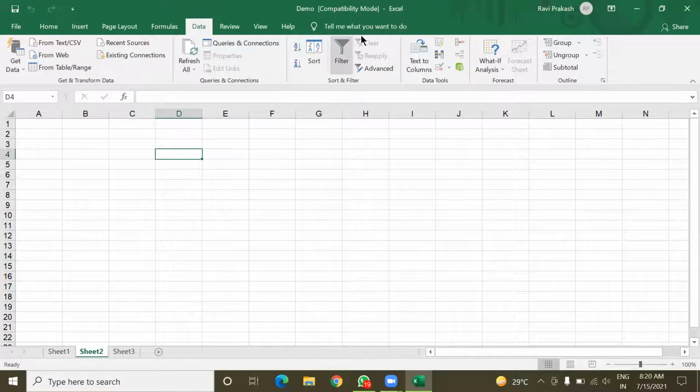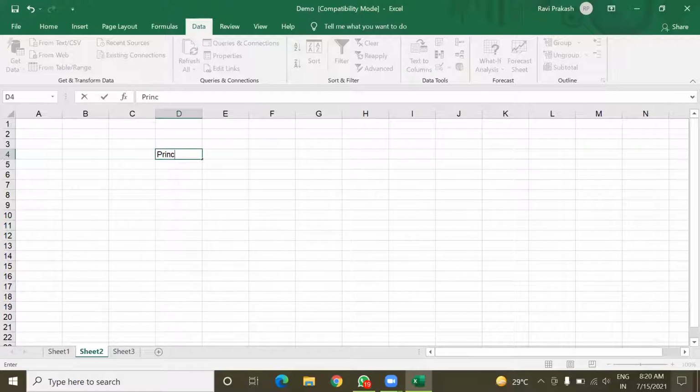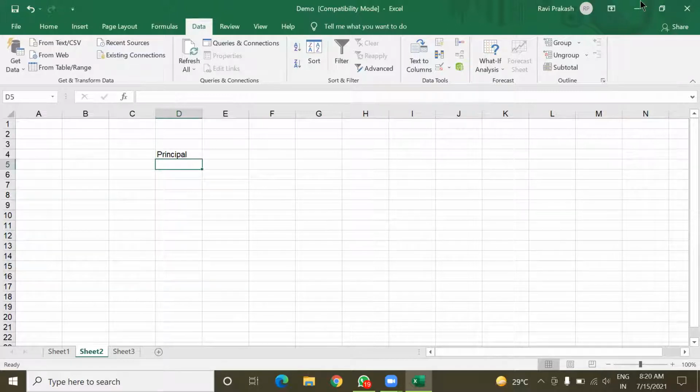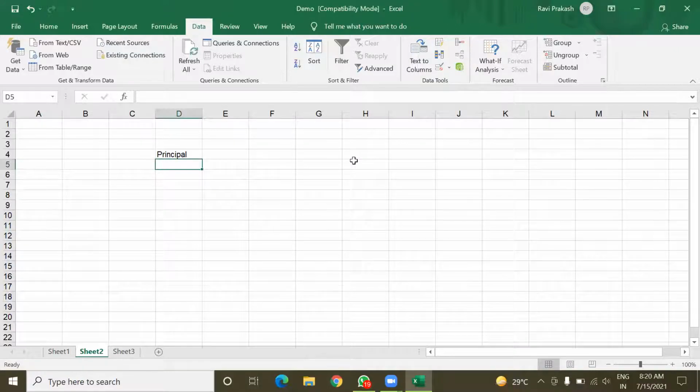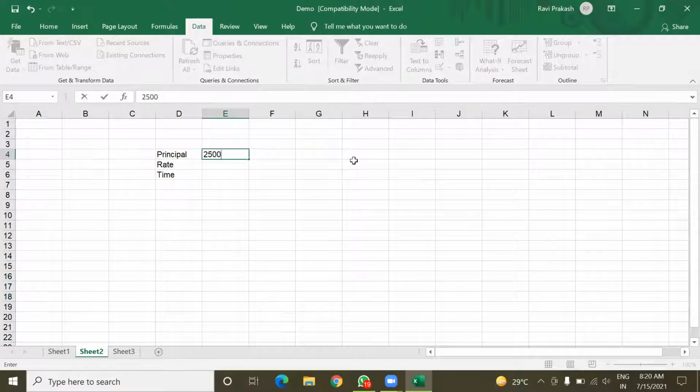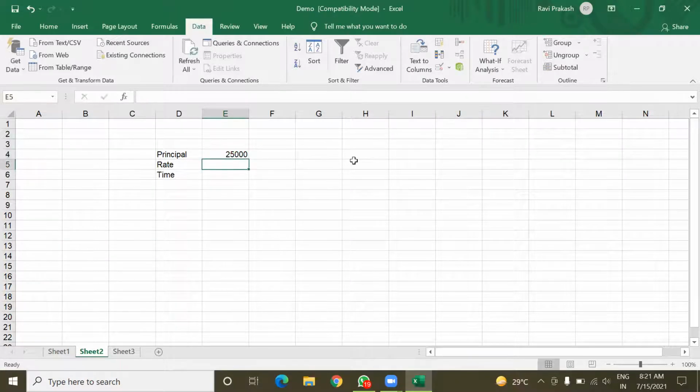for Data Table, I am going to take certain values like principal, and then rate, and then time. I'm going to take the values 25,000, rate I'm going to take 6, and for time I'm going to take 4.